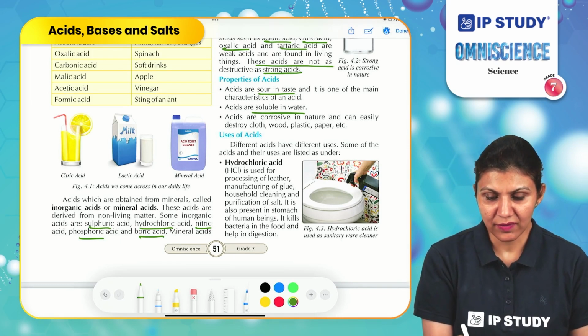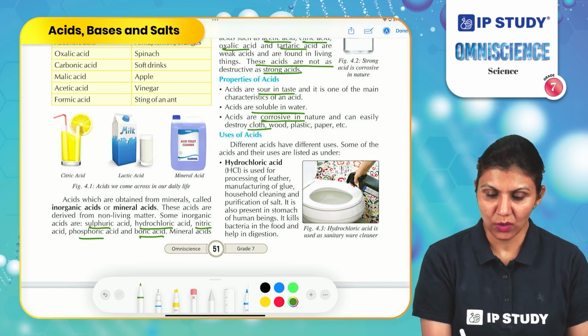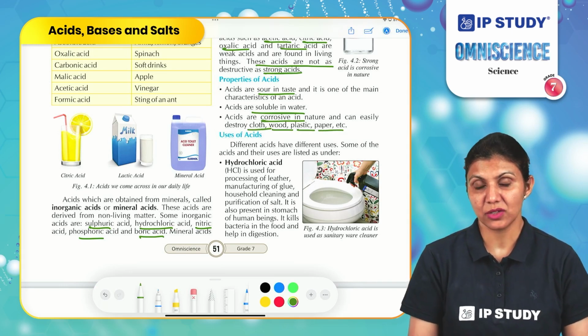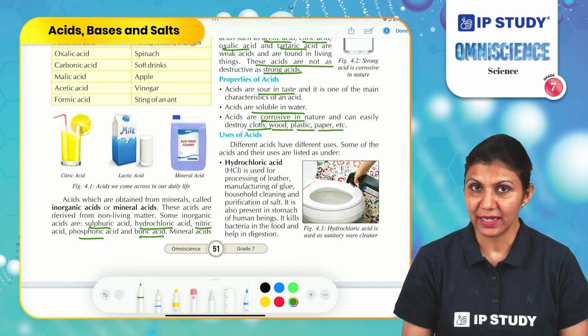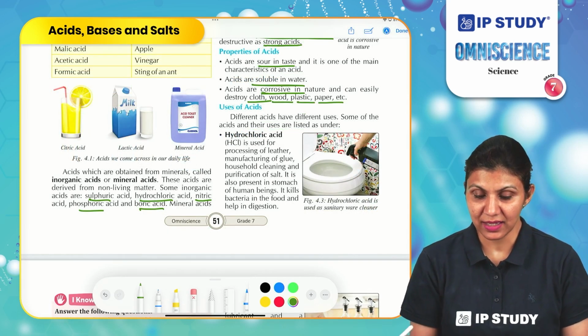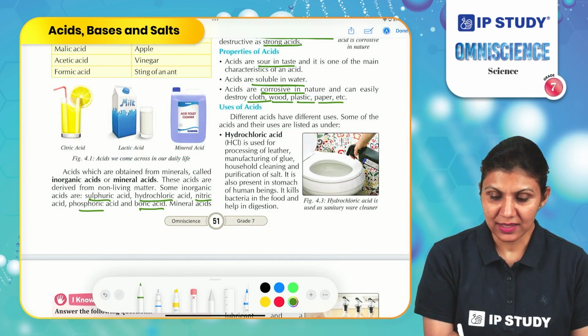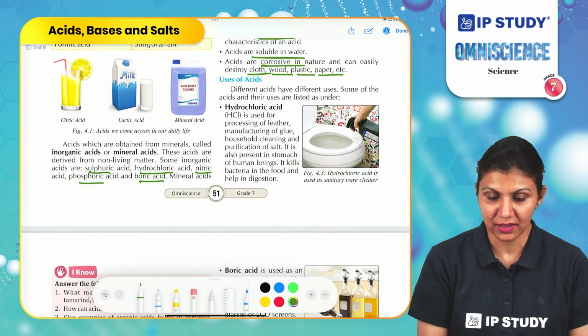Acids are corrosive in nature and can easily destroy cloth, wood, plastic, paper, etc. So here we can conclude that we need to be very careful while handling acid because these can harm you. Now we will discuss uses of different acids in our life. Different acids have different uses. Some of the acids and their uses are listed here.